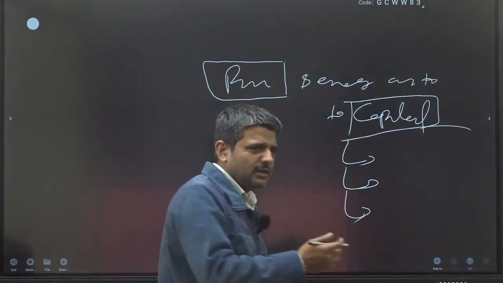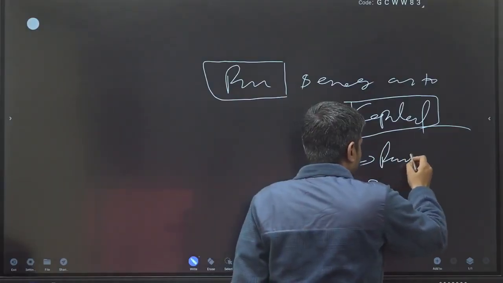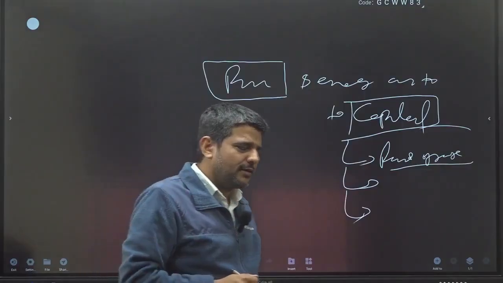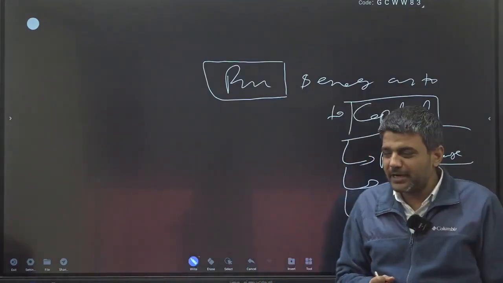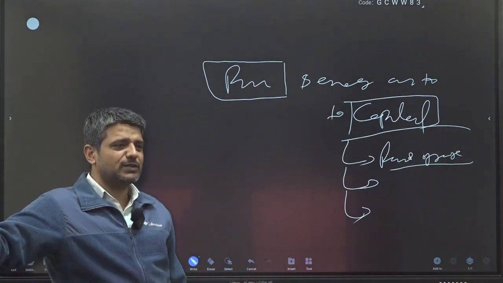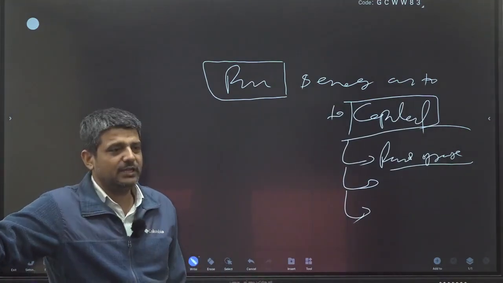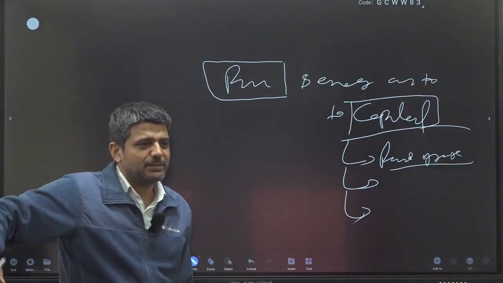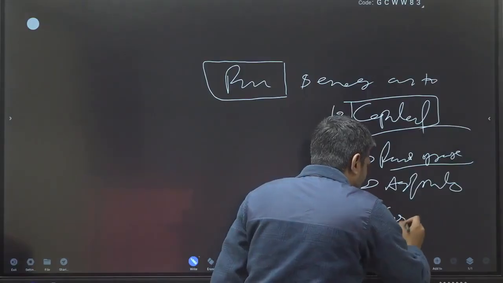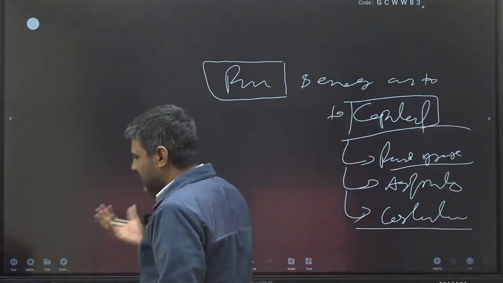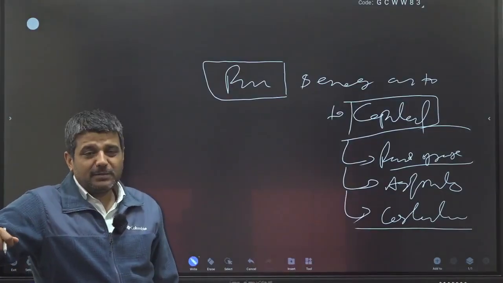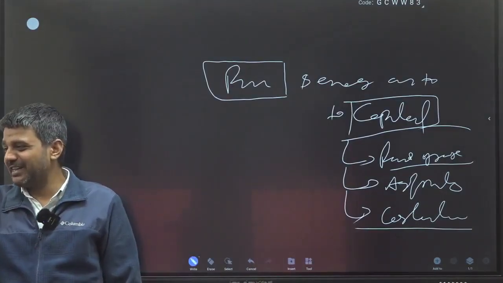First is the evolution of the rarest of rare doctrine, right? Now in that rarest of rare doctrine, there is something called mitigating and aggravating circumstances. If you find that aggravating circumstances were much more than the mitigating circumstances, then you will give him the death punishment. So we will study in detail aggravating versus mitigating. And third is the constitutional perspective. Do you think that the death punishment is against fundamental right? No matter how bad a person is, ultimately he has a right to life, right? So the state killing someone,